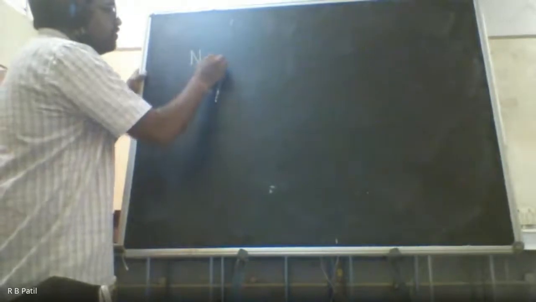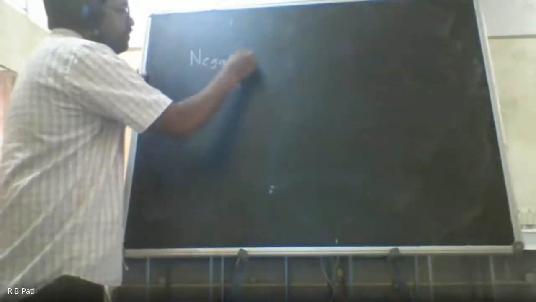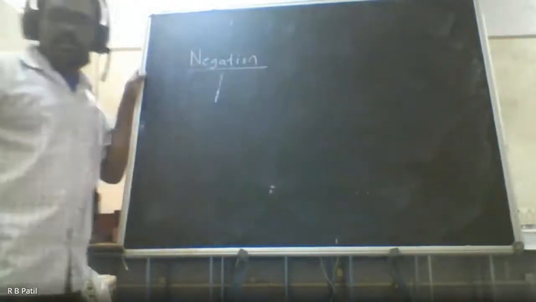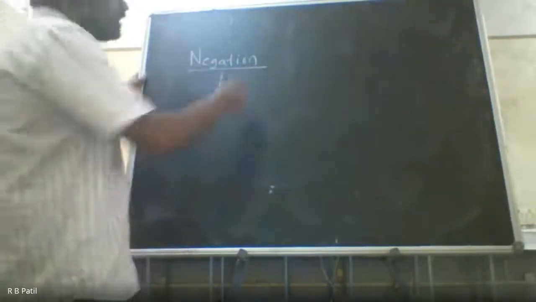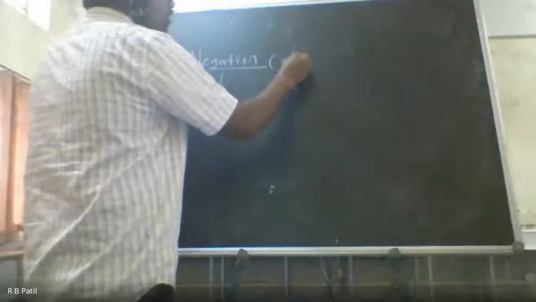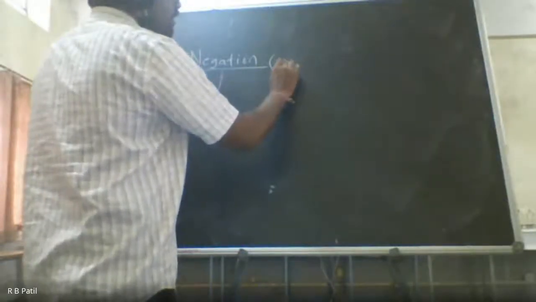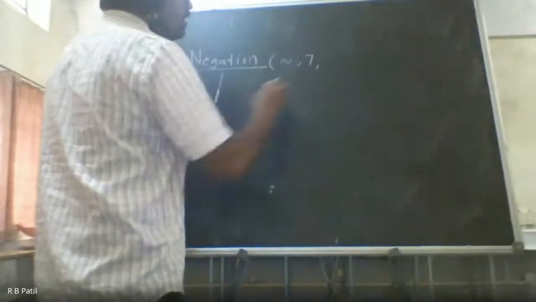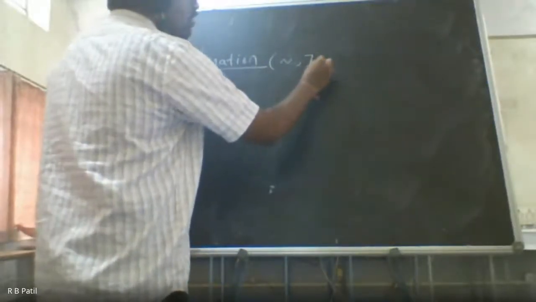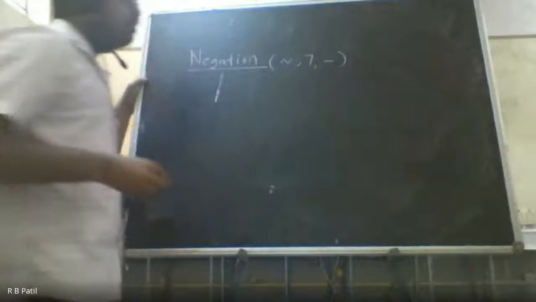So let us write it here. Negation. I think now it is properly visible. Generally, negation is represented as not of P, or this symbol, or this symbol. These are the two symbols that we generally use, or sometimes minus is also used. So these are all negation symbols.